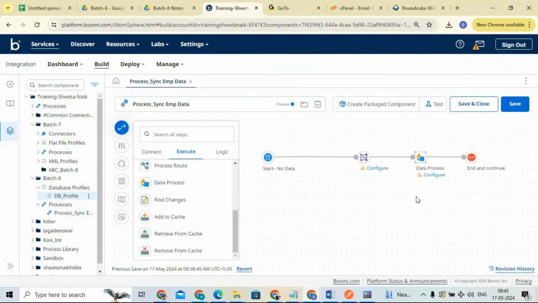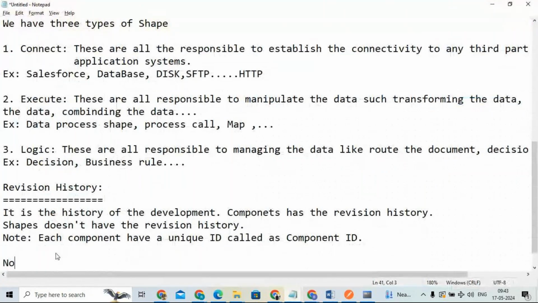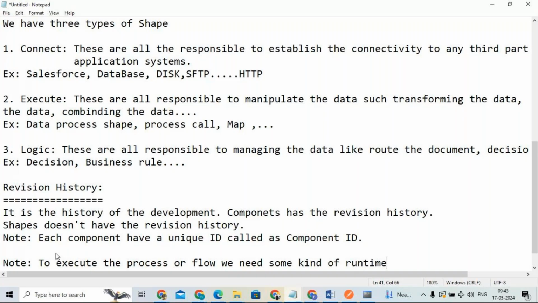In Boomi, to execute the process or flow, we need some kind of runtime engines.